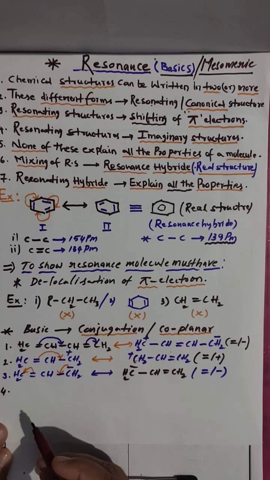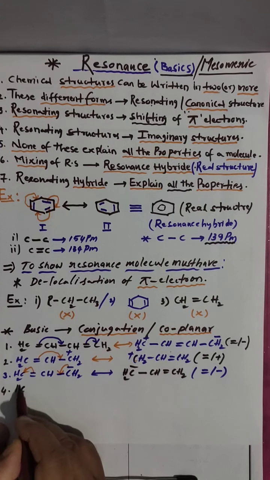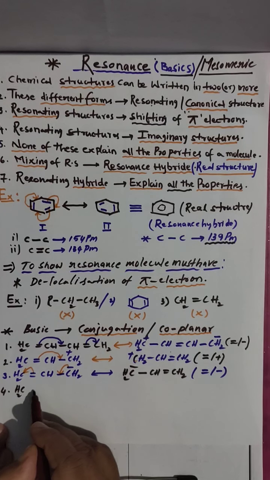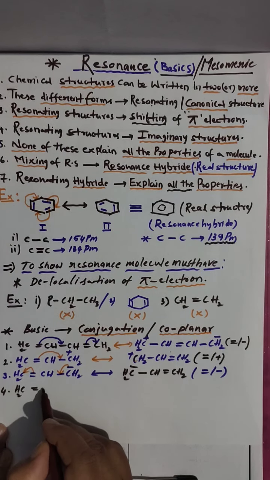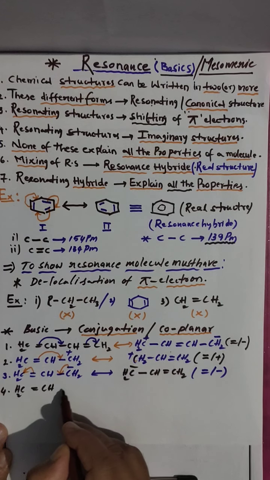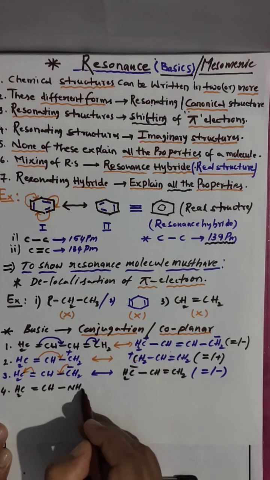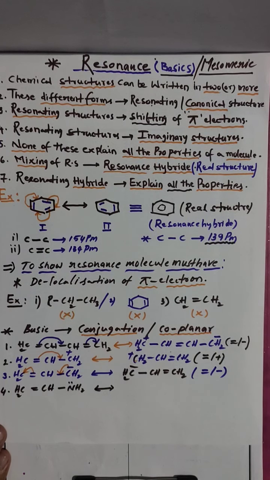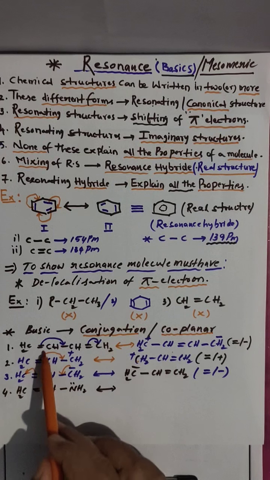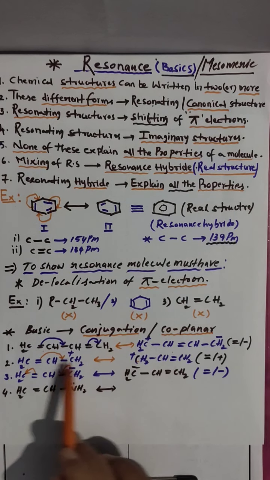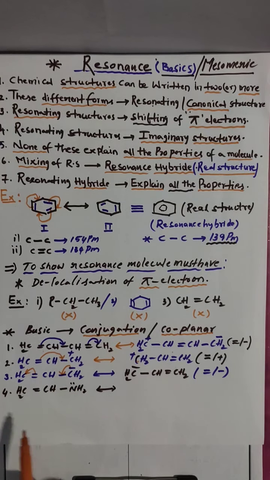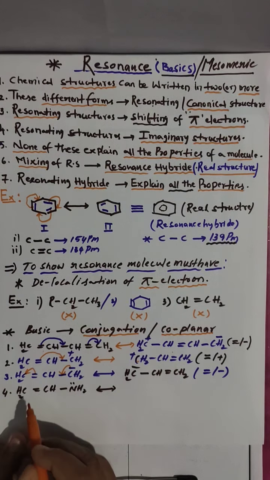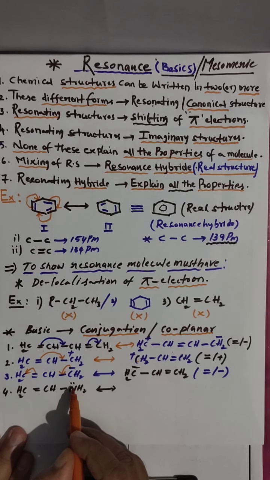This time double bond with lone pair. CH2 double bond CH single bond NH2 with lone pair. Clear? Look here. Double-single, double-positive charge, double-negative charge, double-lone pair. Double bond with lone pair also shows resonance. Look here, the lone pair is there.